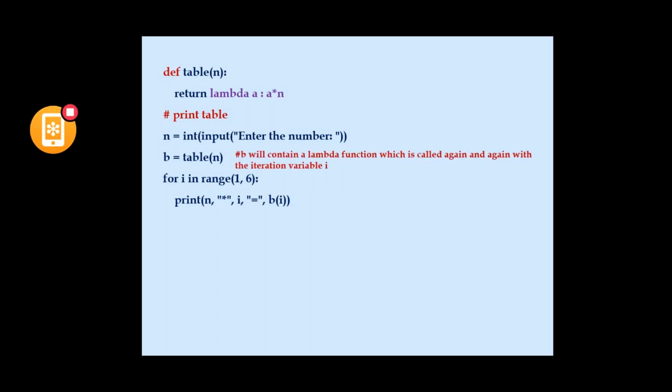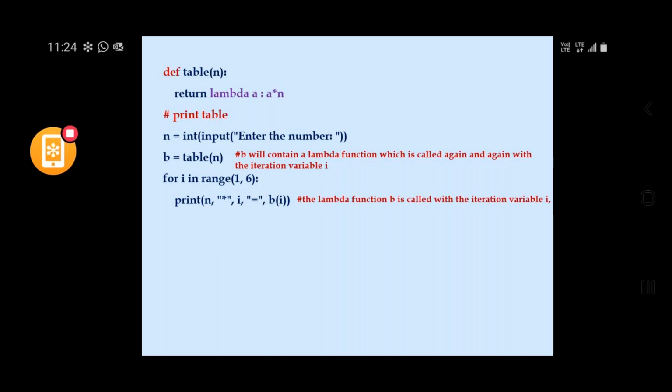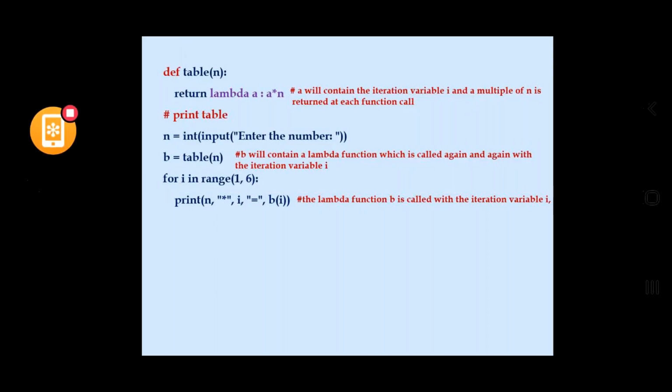For that I have given a comment. b will contain a lambda function which is called again and again with the iteration variable i, whereas the lambda function b is called with the iteration variable i, and a will contain the iteration variable i, and a multiple of n is returned at each function call. So the output will be like this.